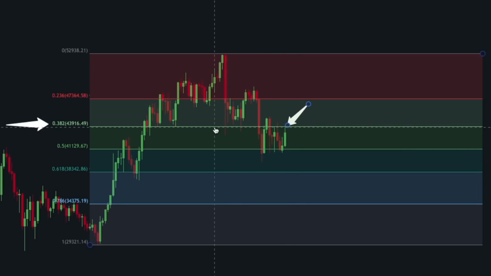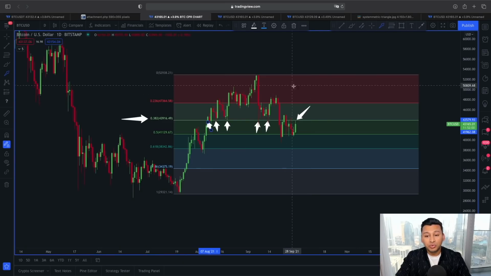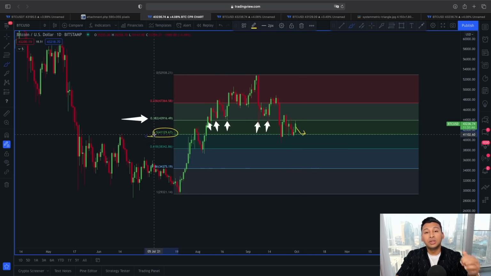So this line is also going to act as a resistance, because the same line you can see in the past Bitcoin price action was acting as a strong line of support. So that's why the price of Bitcoin was finding difficulty to break above this 44,000 price area. And we have to keep this scenario also into consideration, because getting a clear rejection from this 0.382 and price also again seeing another pullback type of scenario, then to the downside, this 41,000 is a must hold line for Bitcoin here in a daily time frame, because the next possible target is lying around 38,000 price area,